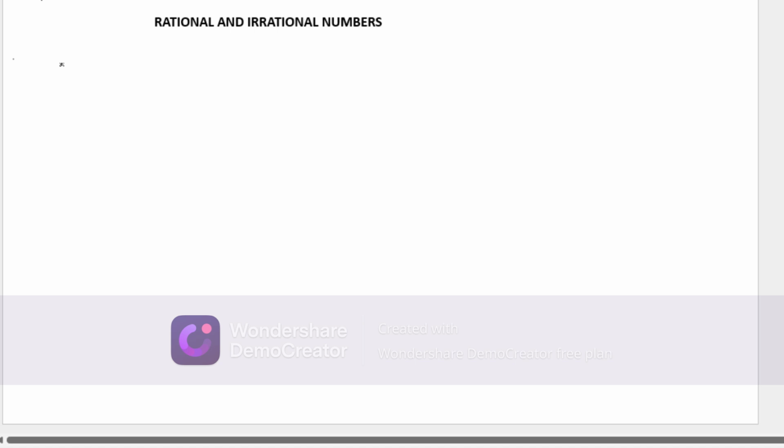So just as I said earlier, a rational number is a number whereby it has terminating or repeating decimals. For example, when I write 0.25, this 25 is terminating. When I write 0.345 and this 45 is repeating, mostly you'll find they will just put a bar on it and won't write the other 45s, to just show that it's repeating itself. So these are rational numbers.